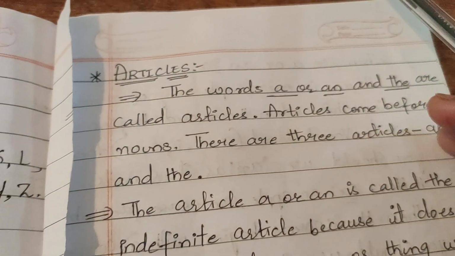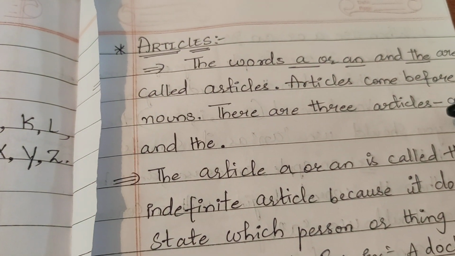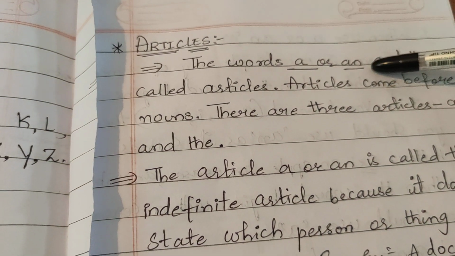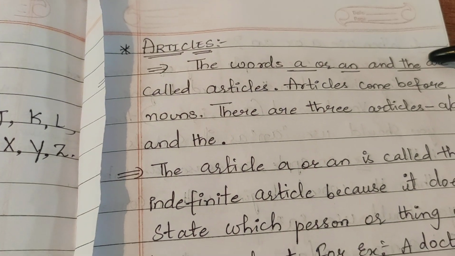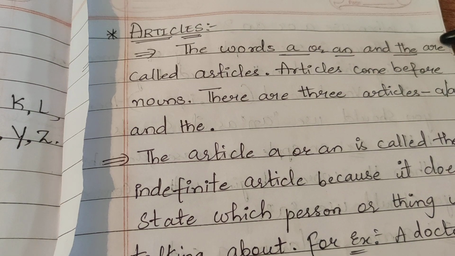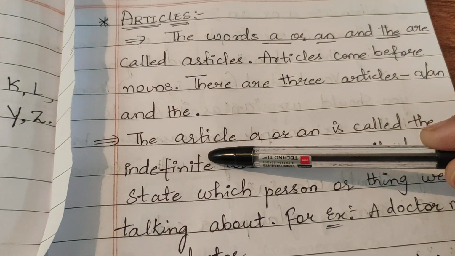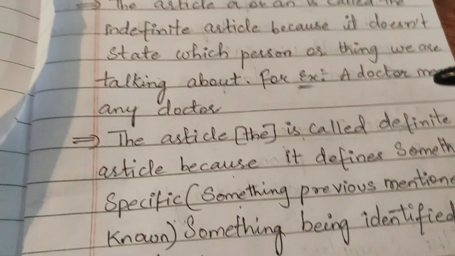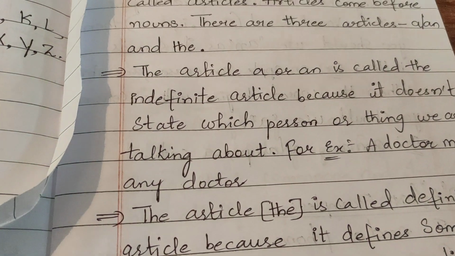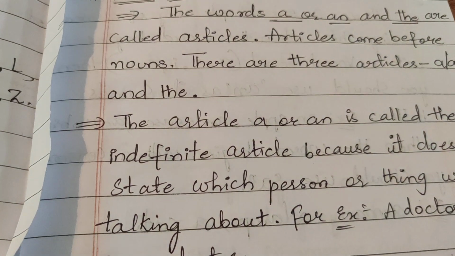Now we come to the articles. What are articles? Articles are the words which we put before the noun. A, an and the are the articles in English which come before nouns. These three are divided into two groups: one is the definite article and the other is the indefinite article. A or an is called the indefinite article.